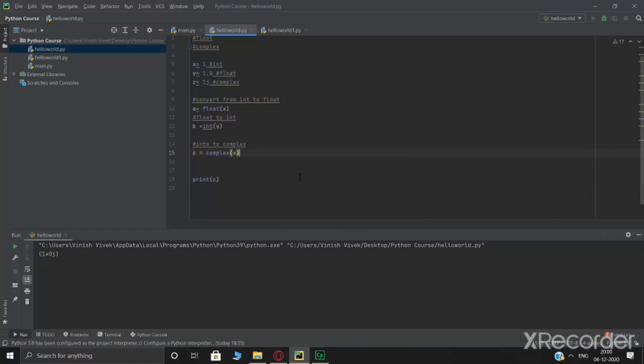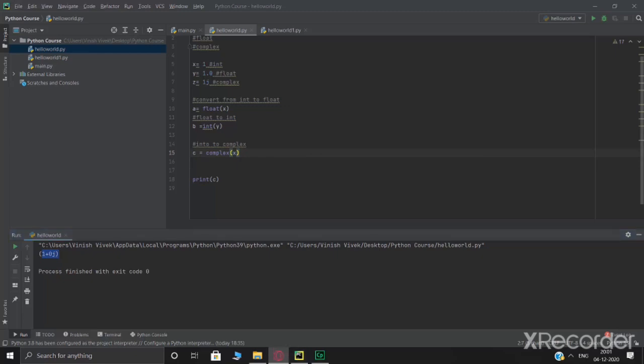And Ctrl Shift F10. And as you can see, the value of c is now 1 plus 0j, which is actually the complex of x. And x over here had the value 1. As you can see over here, x is an integer with a value 1 in it, and c converted it. Alright, so that is how you convert a certain number.